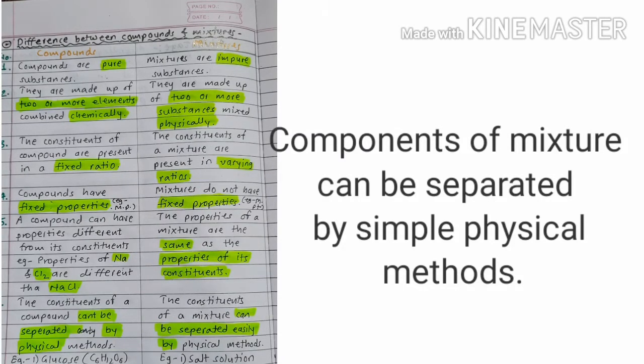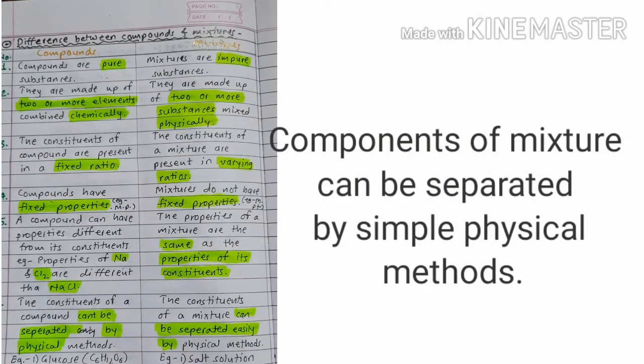By the centrifugation method we can separate cream from milk. Centrifugation is also used for the separation of plasma from blood. By distillation we can separate two immiscible, and sometimes miscible, liquids. So components can be separated. By using a magnet we can separate iron particles from sulfur powder.